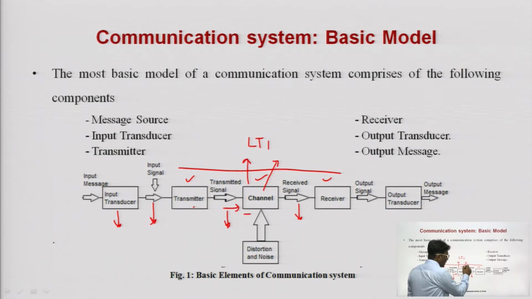The channel can also behave as a filter. So, it will filter out some frequency components from the transmitted signal and pass some of the frequency components. During this transmission, the information is also corrupted by noise.